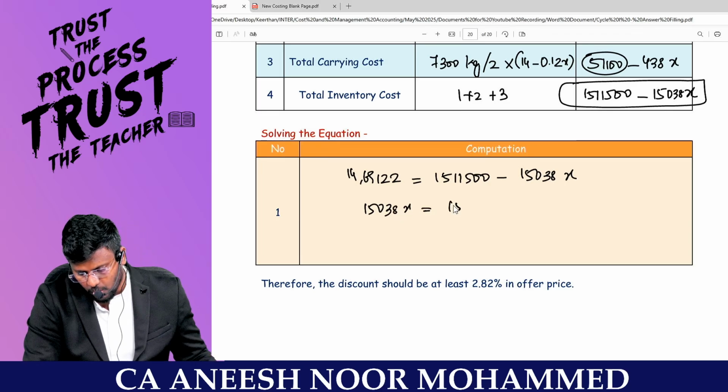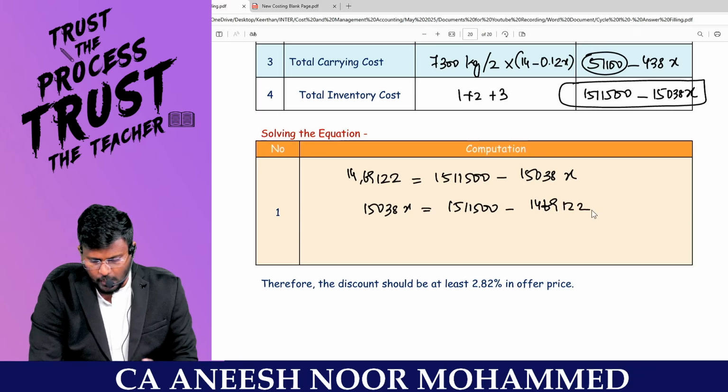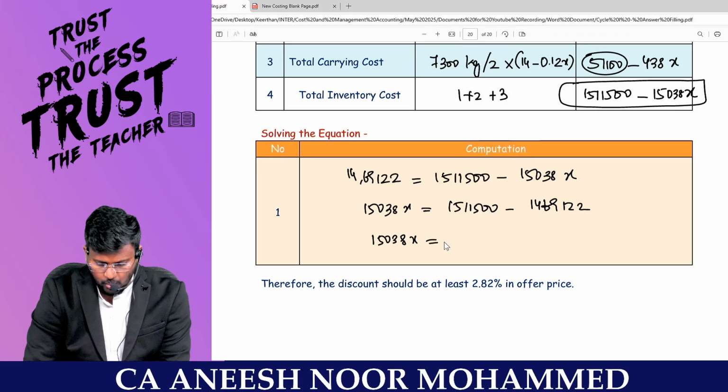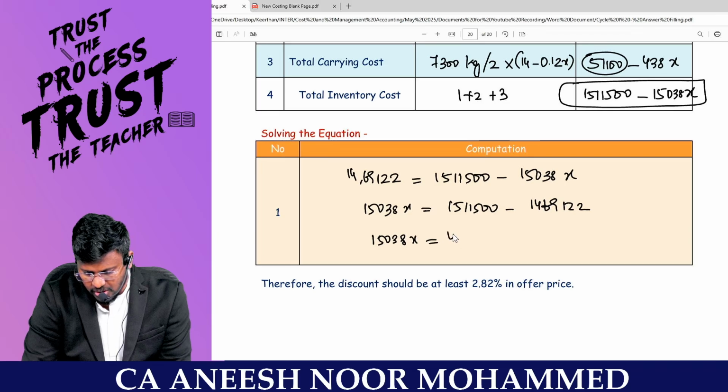Now I can rearrange it like this: 15,038x is equal to 15,11,500 minus 14,69,122, which comes to 42,378.